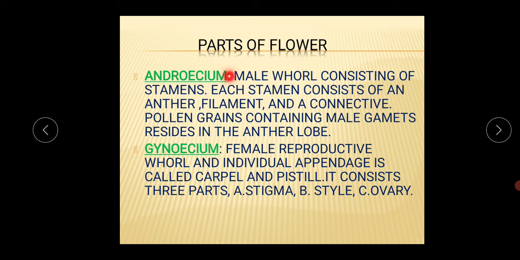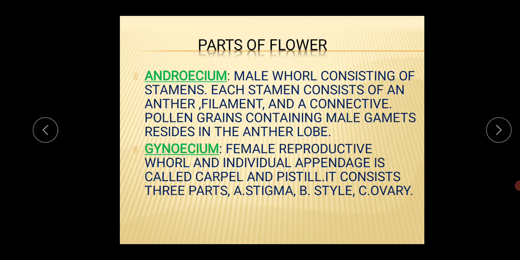Next part is the androecium. This is the male whorl consisting of the stamens. Each stamen consists of an anther, filament and a connective tissue. The pollen grains containing the male gametes reside in the anther lobe. So you can easily say the androecium is the male reproductive system in the flowering plant's body.